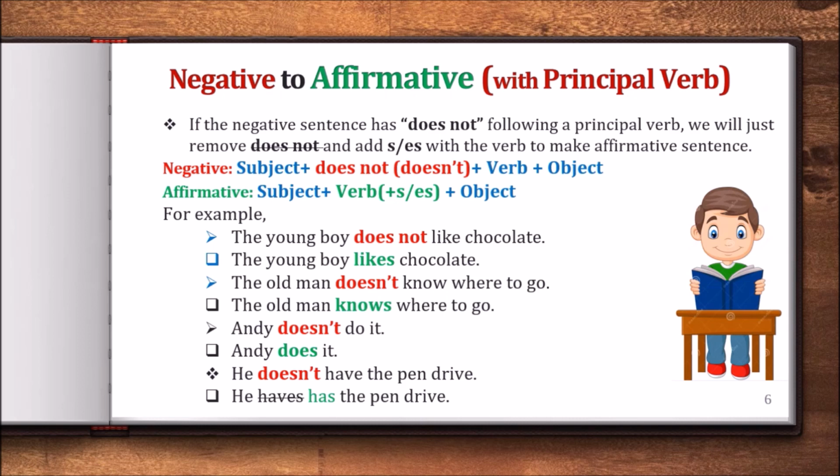With he or she, we put has, or any kind of third person singular number, we will write only has in the place of have. He has the pen drive. Okay, so that was a tricky one.